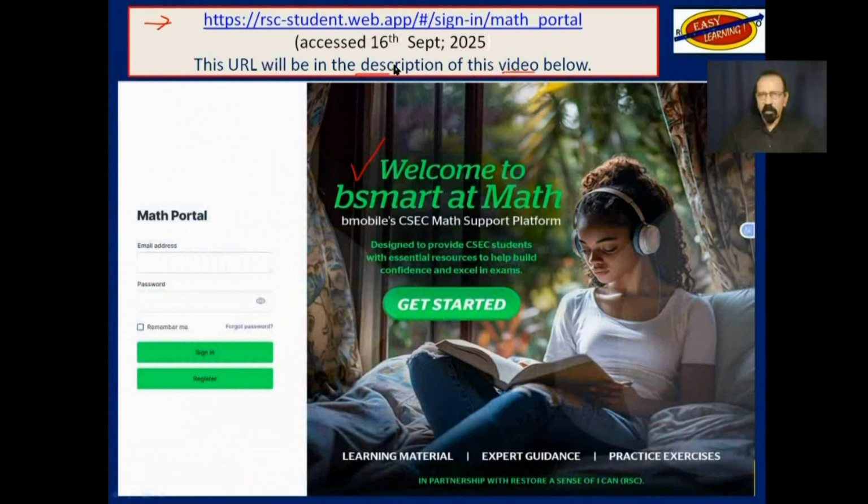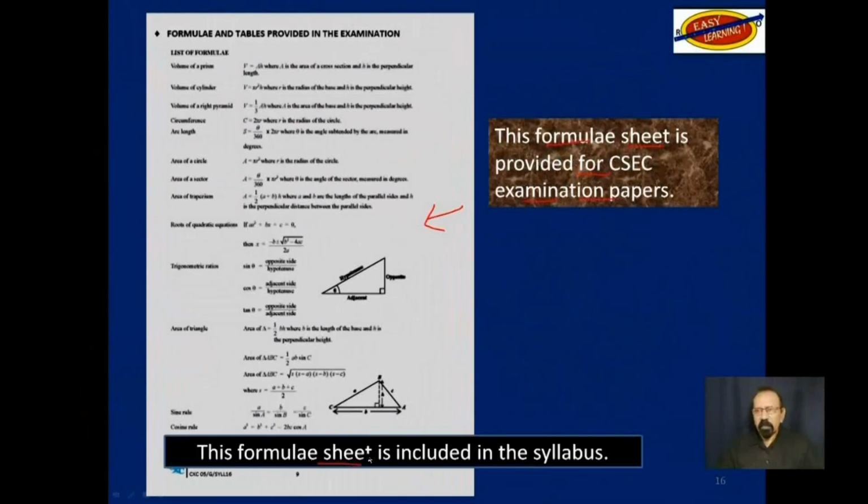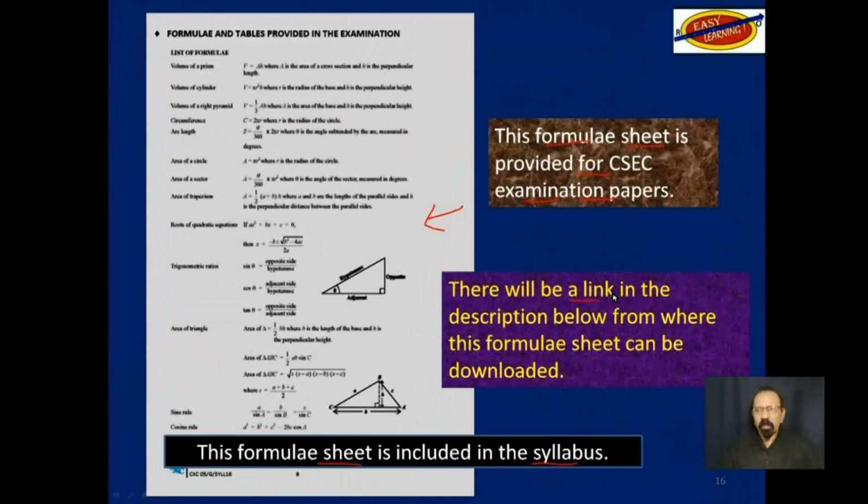Also, this formula sheet that you see on the left here is provided for CSEC math examination papers. It is included in the syllabus. Just in case you don't have a full syllabus, you can download it from the link in the description below.